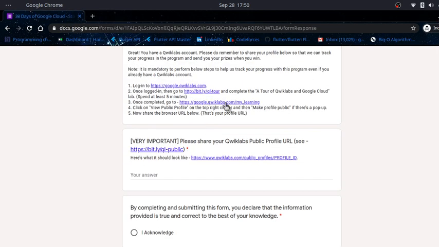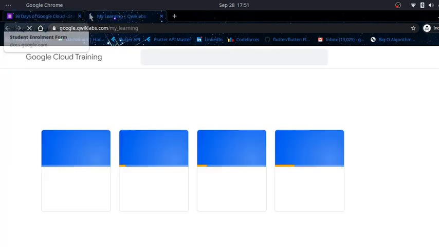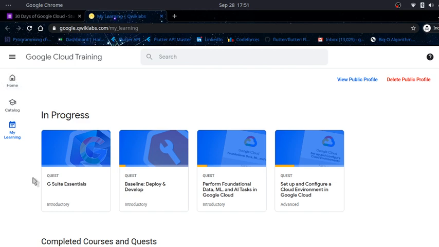Or then you have to make your Quick Labs account public for this program. This is another URL for how you can make it public. Just click and open it. It will redirect you to MyLearning. I already have a public profile, so it is coming with a public profile. For those who don't have a public profile, in this MyLearning option, it will show make public profile or view public profile.